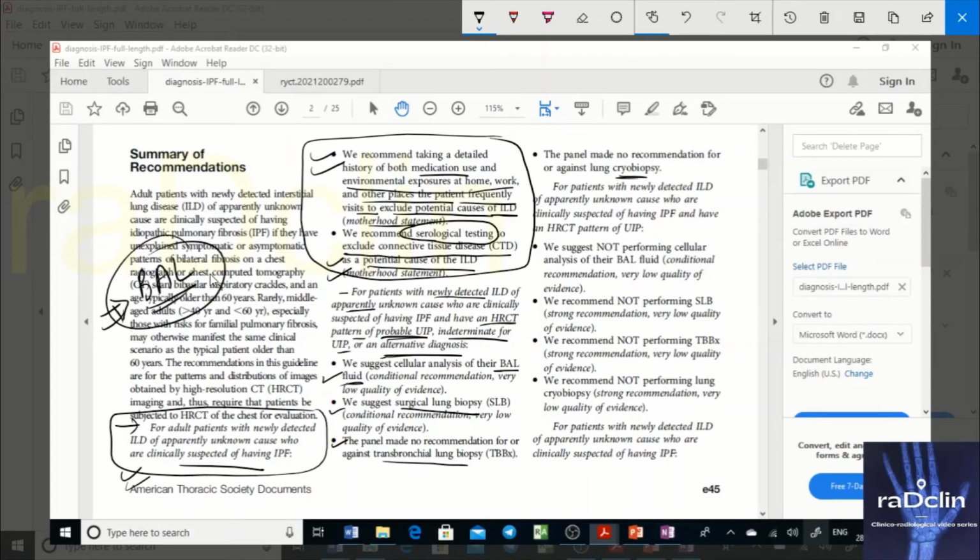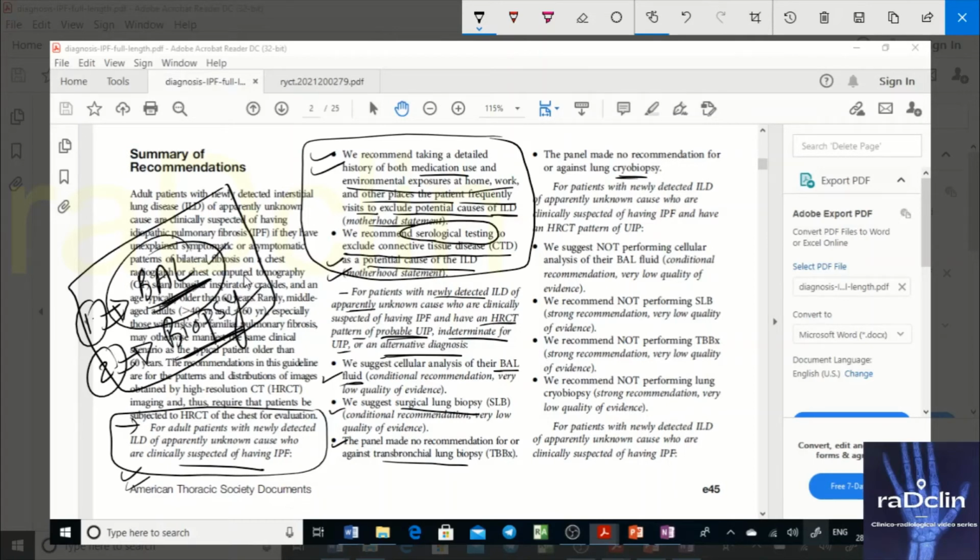You should go for that, and you should also go for a biopsy. So all atypical cases, all those last 3 categories, you should go for these 2 things, BAL and biopsy. Biopsy is recommended there. So what the American Thoracic Society suggests is that if you have an atypical finding, whether you have a probable UIP pattern on HRCT, whether you have indeterminate, or you have CT features against UIP or with an alternative diagnosis or non-IPF diagnosis, you should go for these 2 investigations.